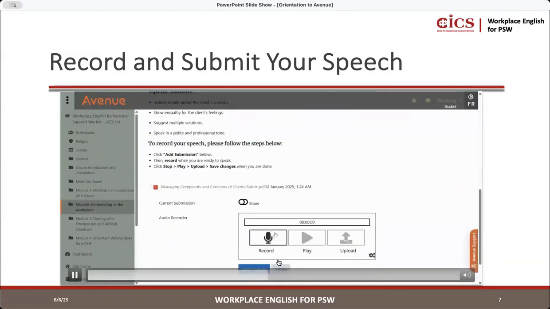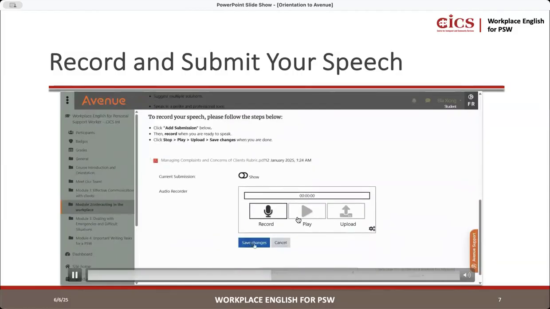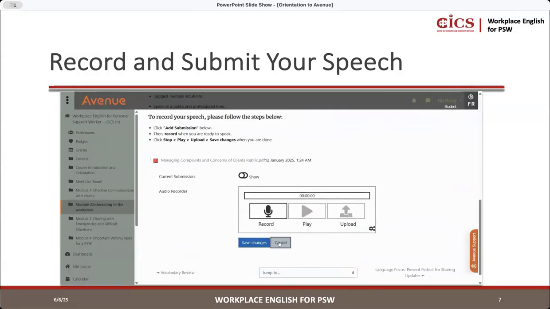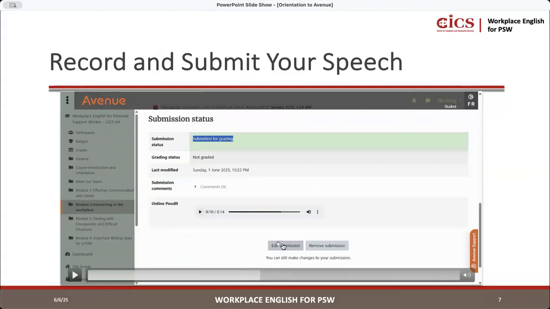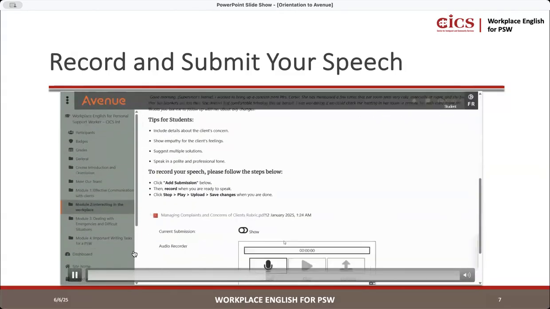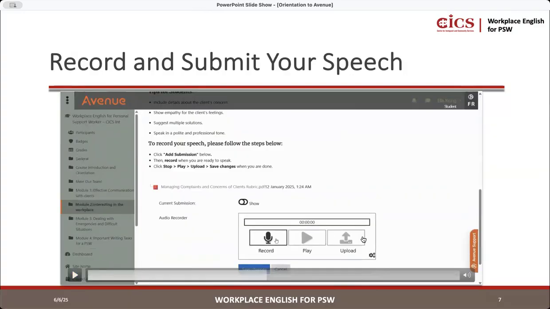So you press record, right? Record, play, upload, right? And then save changes. So you don't press cancel, sorry. Cancel is like you want to kind of just leave the page, right? So if you want to edit, change your recording, you still have to go back here. You still have to click edit submission. You would press record, play, upload, and then save, okay?